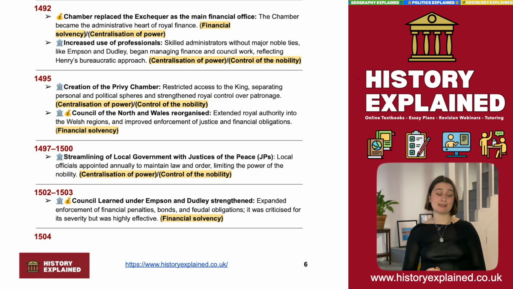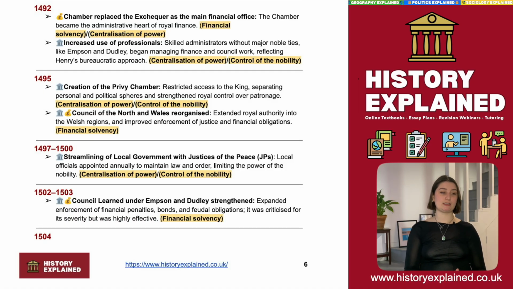This restricted access to the king, separating personal and political spheres and strengthening royal control over patronage. So here we have the king, previously was kind of just like open access to the court. But now if you want to have a kind of political one-on-one with the king, you have to go through the privy chamber. You can't just make requests. There's a real structure and bureaucracy put in place.